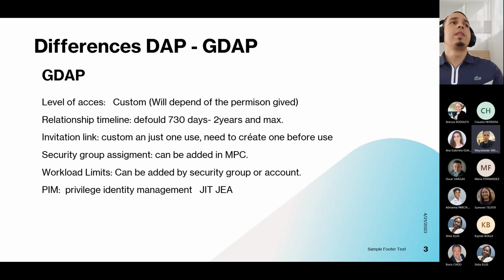It's a new link that has just the permissions or privileges you are asking the partner to give you. With each end customer, you will not need the same kind of privilege. Maybe you need some access privilege in one and in another one, no. So you can customize that, and you will have different levels of access.